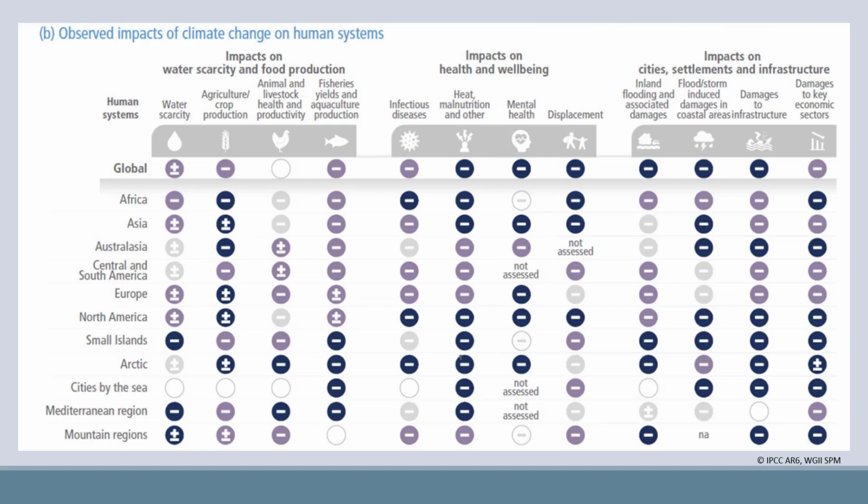Here's a large summary table of different regions on the planet and climate change impacts. You should take a minute to go through it. Darker colors mean that there's going to be a greater impact. The negative sign means there's going to be increasing adverse effects. The joint positive and negative sign means increasing adverse effects and positive effects. So not everything will be bad, but there is definitely more bad than good.